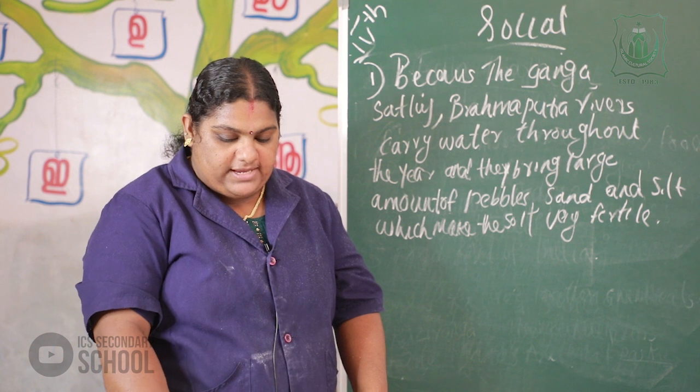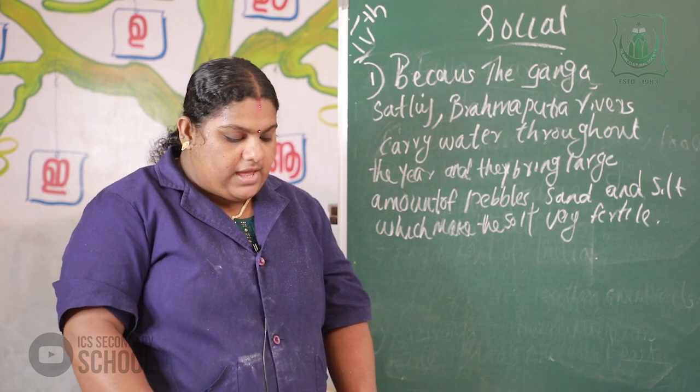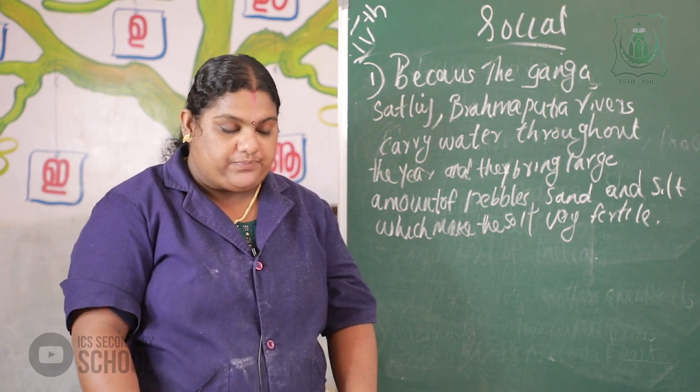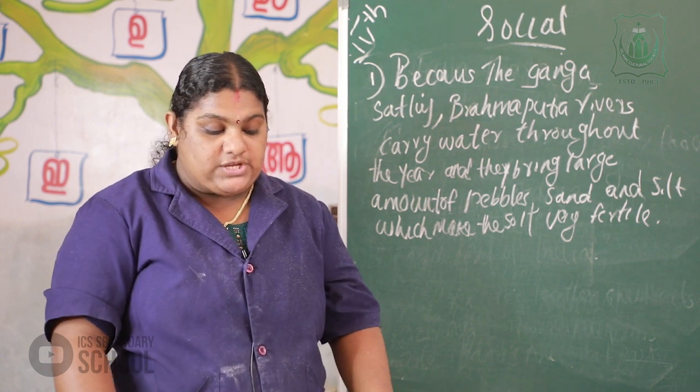The next question, that is, name the three river basins of the northern plain.